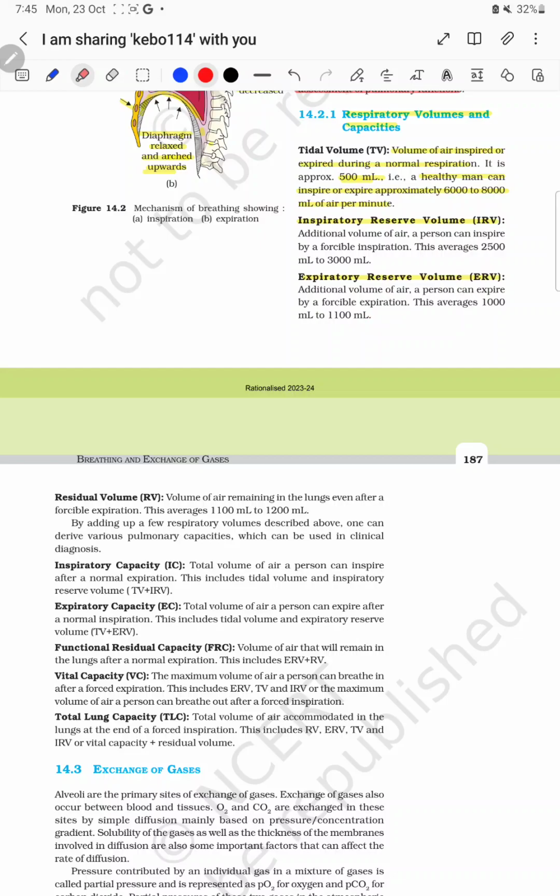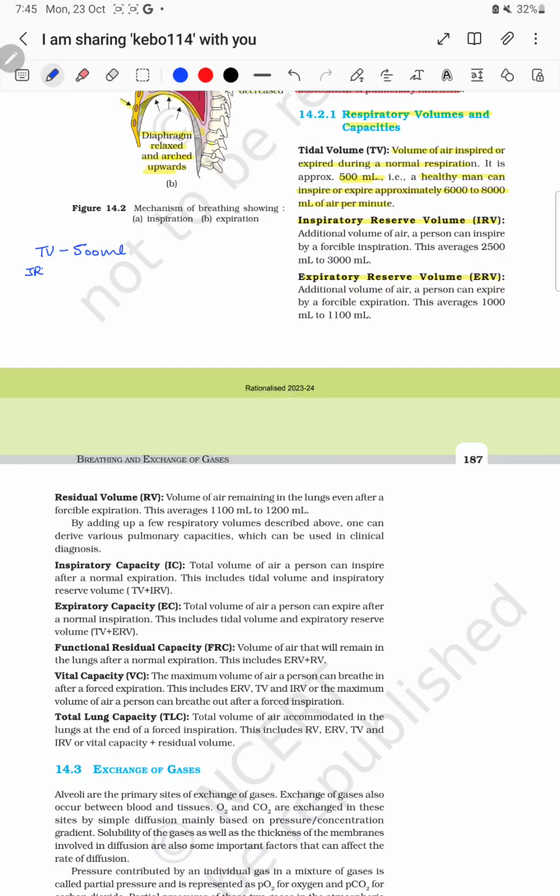From this point we have studied that the tidal volume is the normal air that is inspired or expired. Inspiratory reserve volume is the air that is inspired by the forcible inspiration, and expiratory reserve volume is the amount of air that is expired by the forcible expiration. If we talk about the volume, the tidal volume is 500 ml.